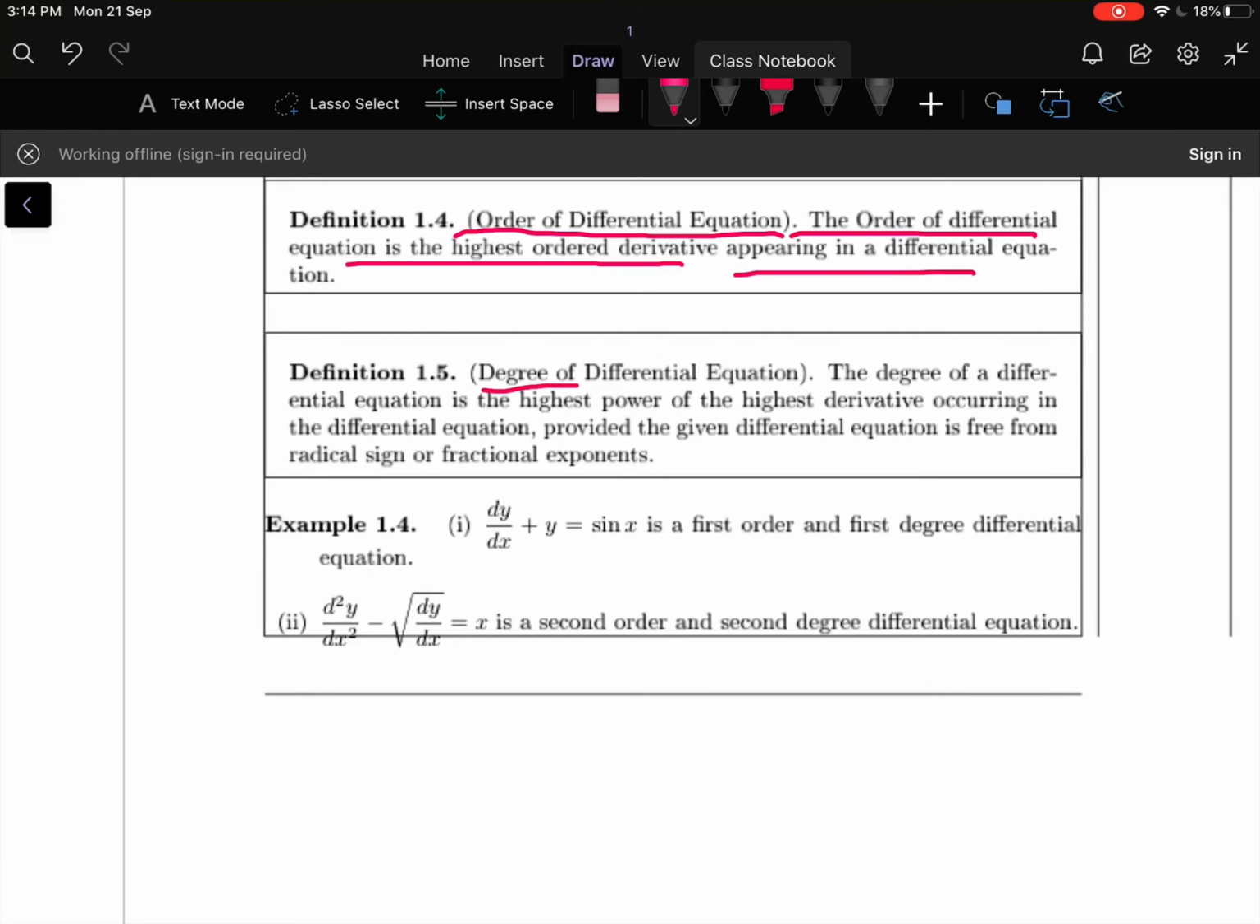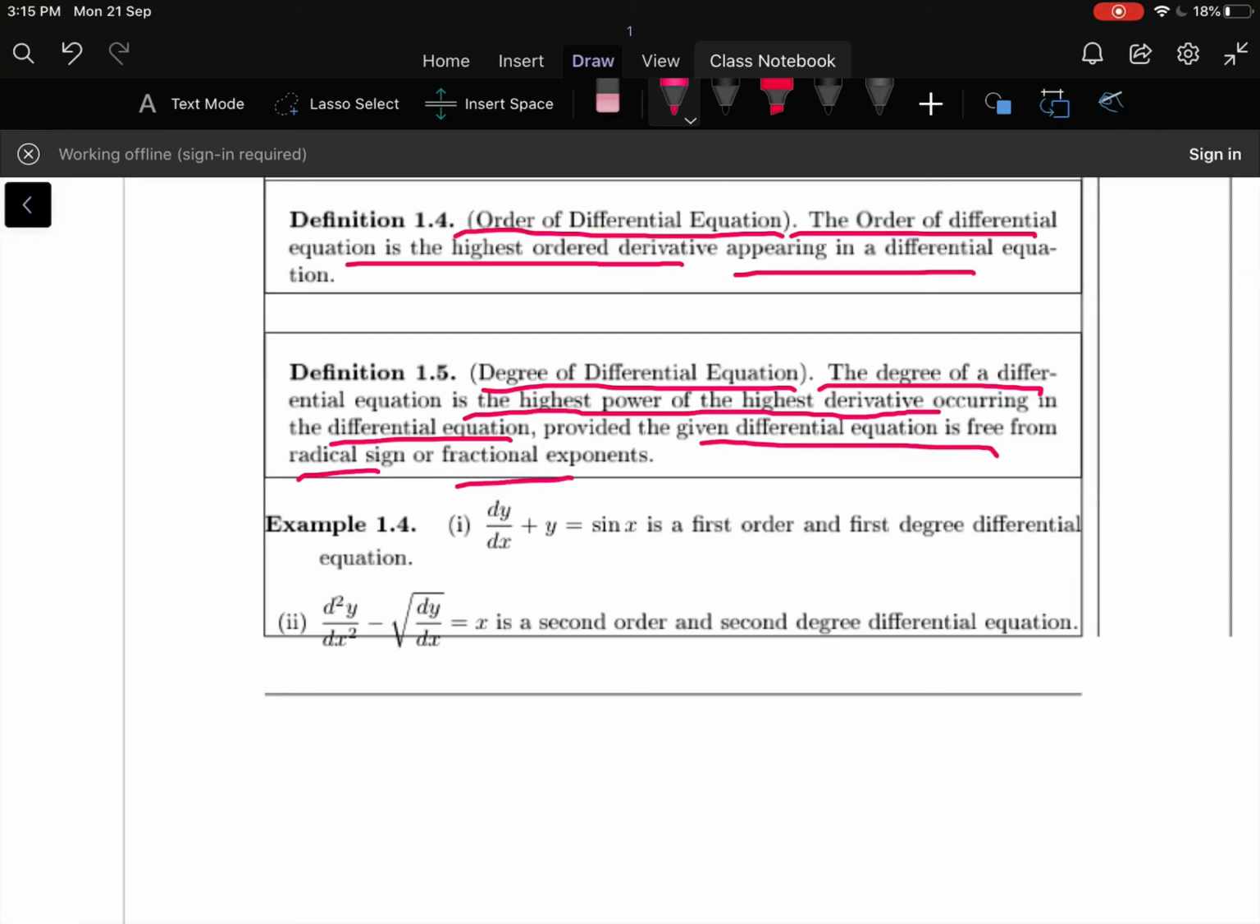Immediately we move to the degree of a differential equation. The degree of a differential equation is the highest power of the highest derivative appearing in the differential equation, provided the given differential equation is free from radical signs or fractional exponents.